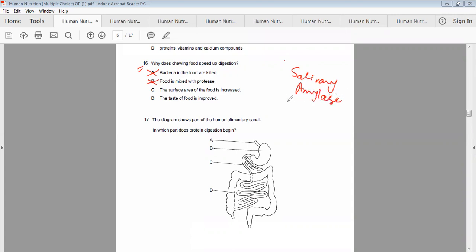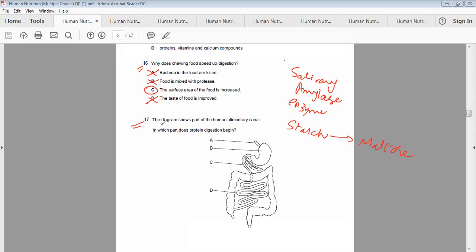ठीक है, salivary amylase होता है एंजाइम जो कि यहाँ पे मौजूद होता है और वो सिर्फ और सिर्फ स्टार्च को माल्टोज में कन्वर्ट कर सकता है. So this option is really wrong. C, the surface area of the food is increased. Yes, this one is the correct option. D, the taste of the food is improved. No, it's not related to the taste of the food. So the correct answer is that the surface area of the food is increased.